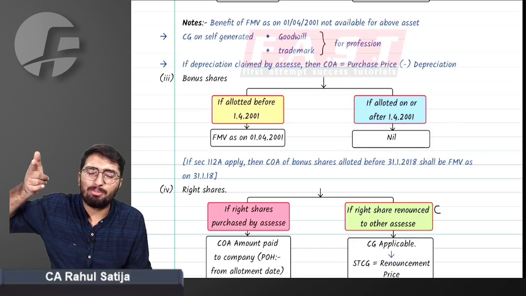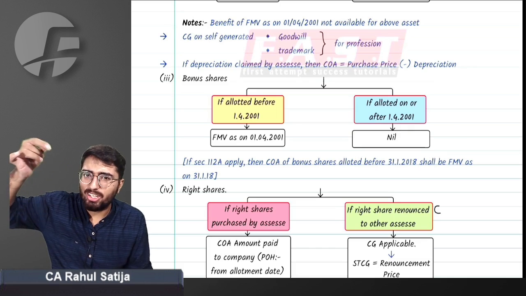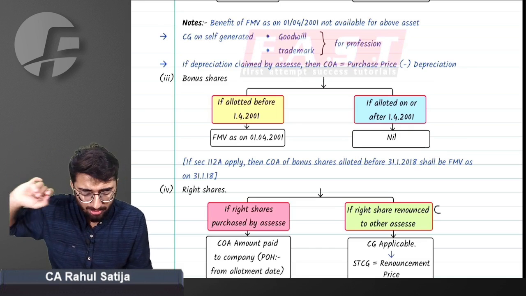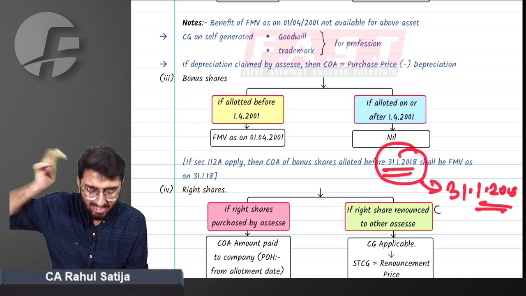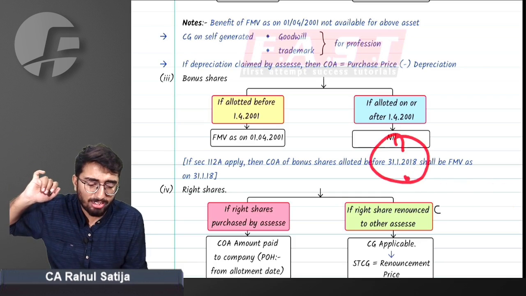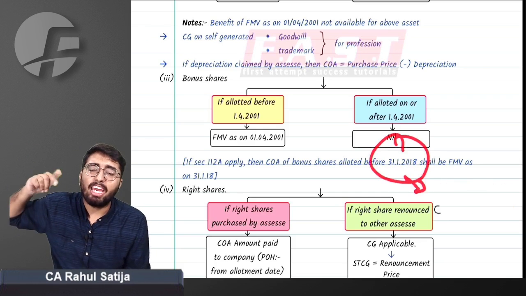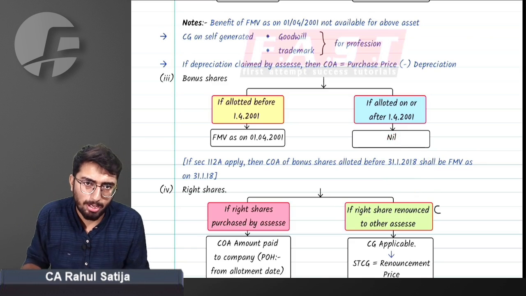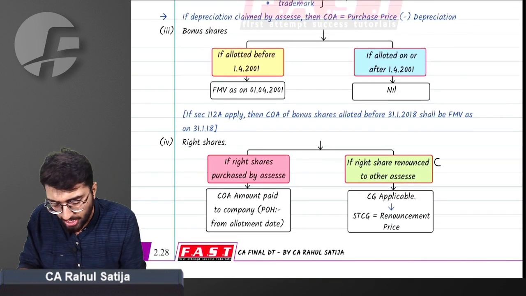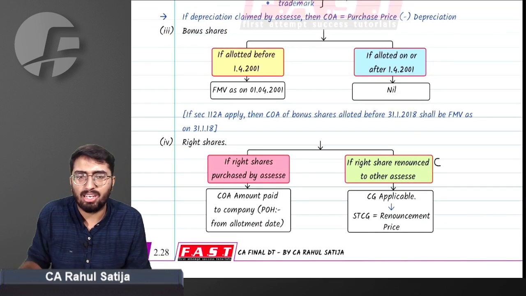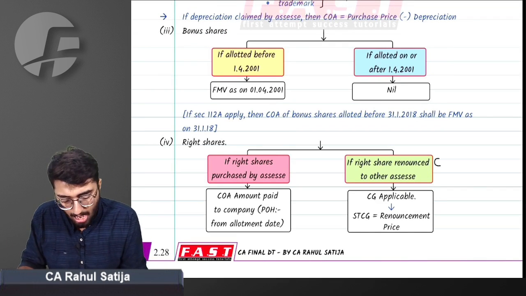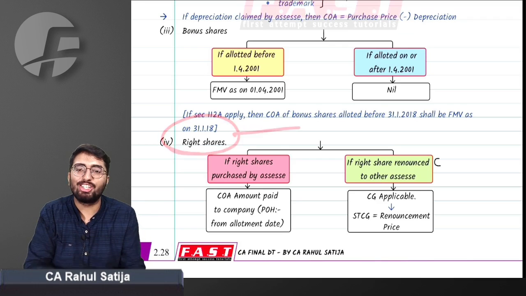But for shares, if you remember something, for shares that are listed on recognized stock exchange, we have a concept of grandfathering, or FMV as on 31st January 2018. In that case, FMV as on 31st January 2018 can be taken if shares are listed on recognized stock exchange. You can consider cost of acquisition of such shares as on 31st January 2018. How will you calculate the cost of acquisition for right shares?